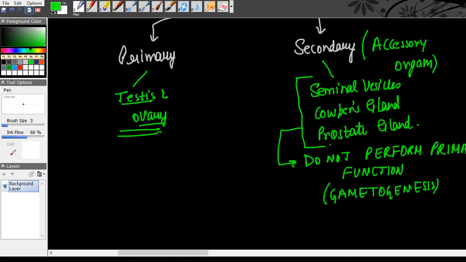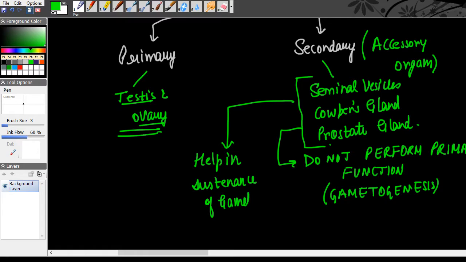Testis and ovary produce the gametes. They have a primary function. But the secondary organs just have a function of facilitating the nutrition, the medium, and helping in the sustenance of gametes. They help the gametes to survive outside the organism. They give them nutrition. Like for sperms, they give them a fluid medium to float in.